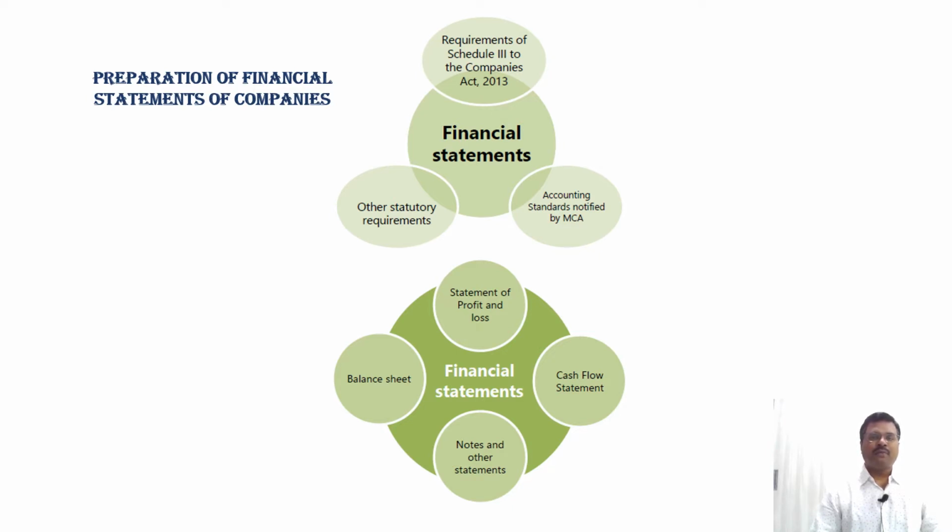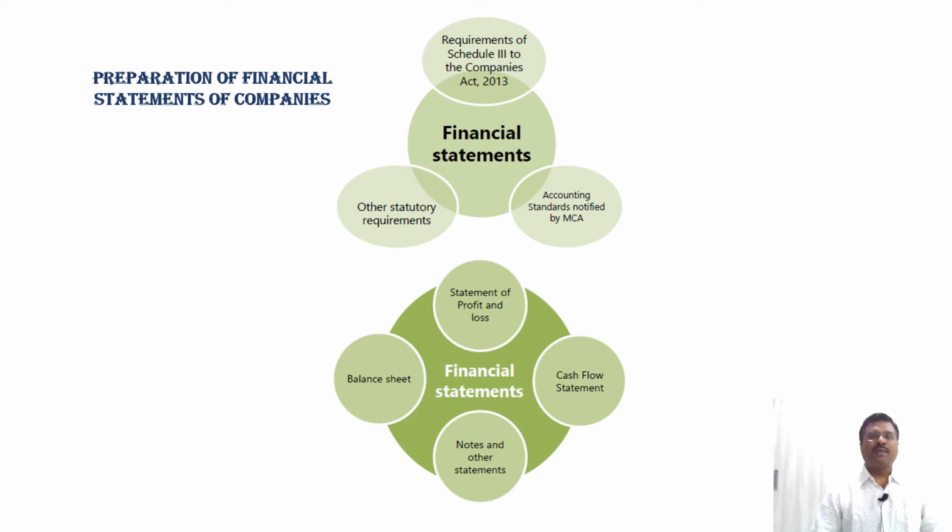There are various formats prescribed for various types of companies, especially a company which is generating electricity, insurance company and banking company, and any other company which has been prescribed specifically. Otherwise, the one which we are discussing now is generally applicable to all other companies.